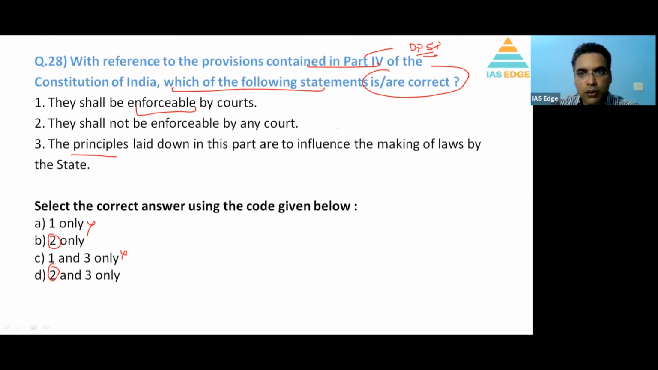The principles laid out in this part are to influence the making of laws by the state. That is right. DPSP are also said to be the part of the constitution which is fundamental to the governance of the country. So whenever the government of India, state governments or local bodies make laws, they will look at DPSP, and that will give them a vision of what kind of law should be implemented. So that is true. The 1 and 3 both are correct. So answer here is C.